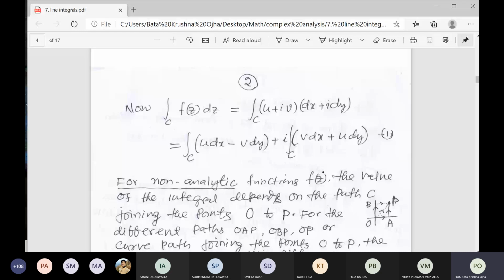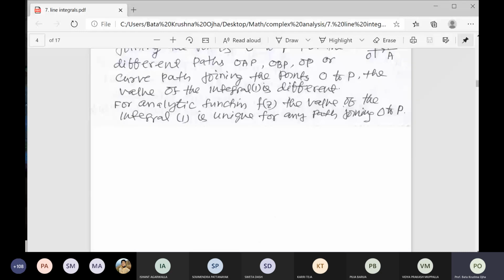But for analytic functions f(z), the value of the integral is unique for any path joining O to P.